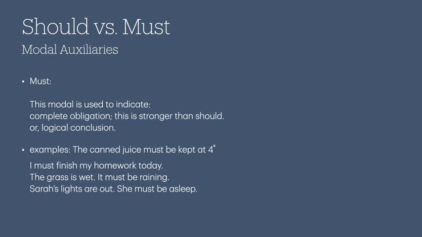She must be sleeping. So in this case, it means that from what I see that Sarah's lights are out, the lights in her room are turned off. So it means that she is sleeping. And this is a logical conclusion that I drew from knowing the fact that her lights are turned off.